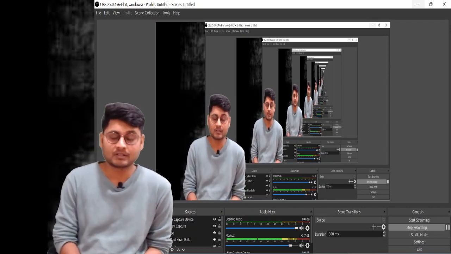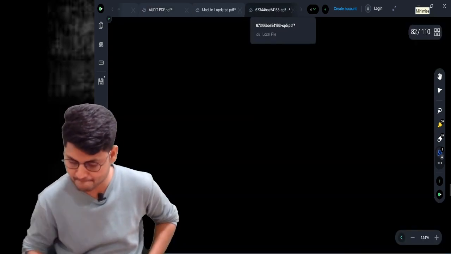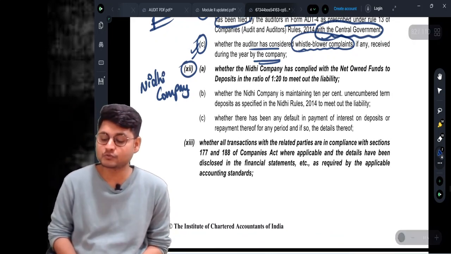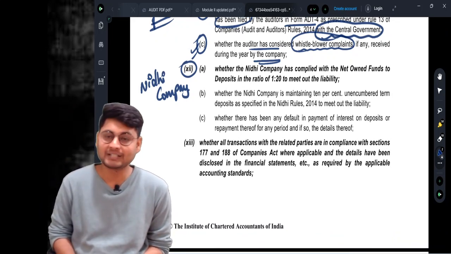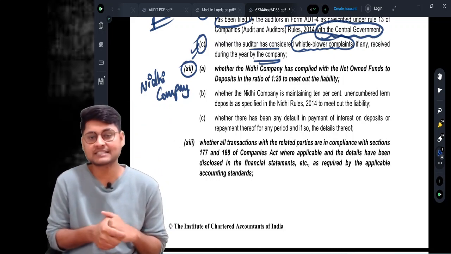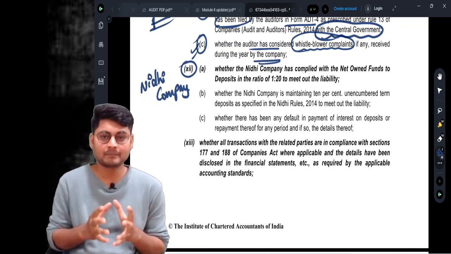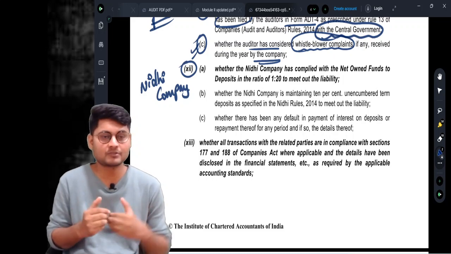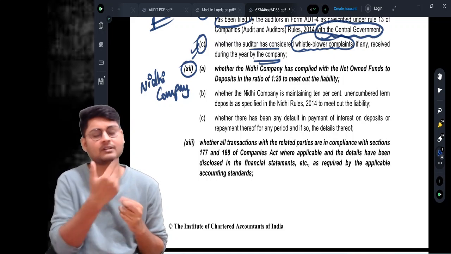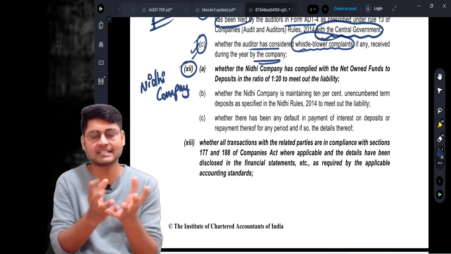So what are the reporting requirements under a Nidhi company? Whether the Nidhi company has complied with net owned funds to deposits in the ratio of 1:20 to meet the liability. When a company accepts deposits from its members, it cannot give whatever it accepted as deposits as loan. If 100 rupees is collected as deposit, immediately 100 rupees it cannot give as loan. So there must be some ratio maintained to have liquidity.